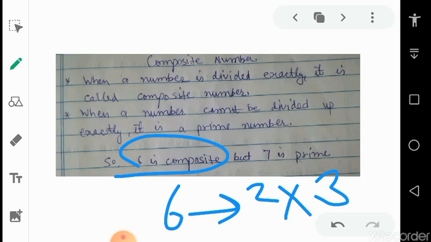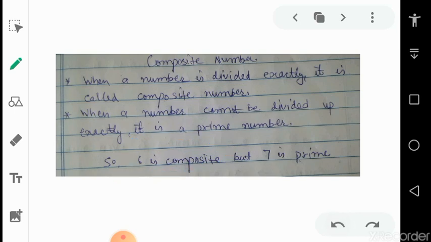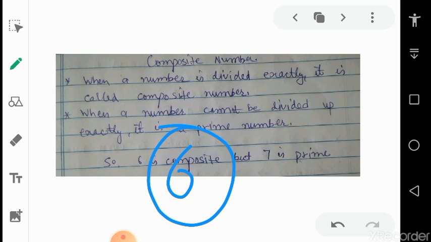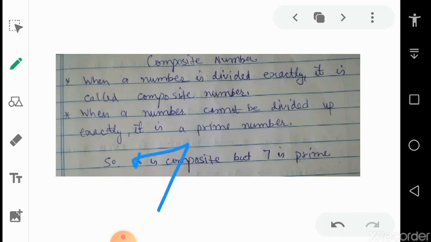And when a number cannot be divided up, then it is a prime. So 6 is exactly divided by 2 and 3, then it is a composite number. And 7 is a prime because 7 is not divided exactly by any other number, so it is a prime number.